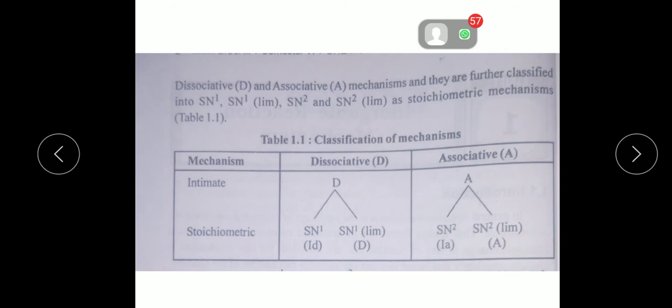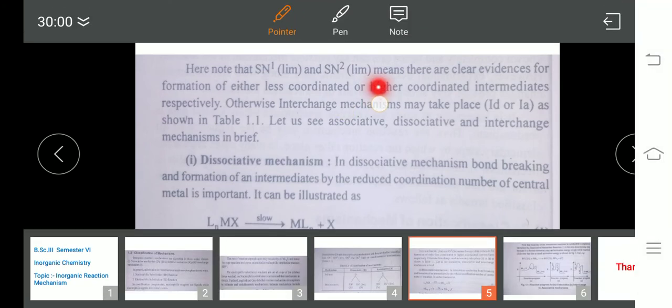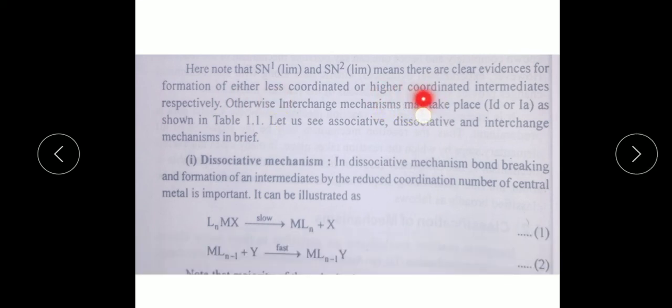Now note that SN1 limit and SN2 limit mean there are clear evidences for formation of either lower coordinated or higher coordinated intermediates respectively. Otherwise, interchange mechanisms may take place as shown in the table.